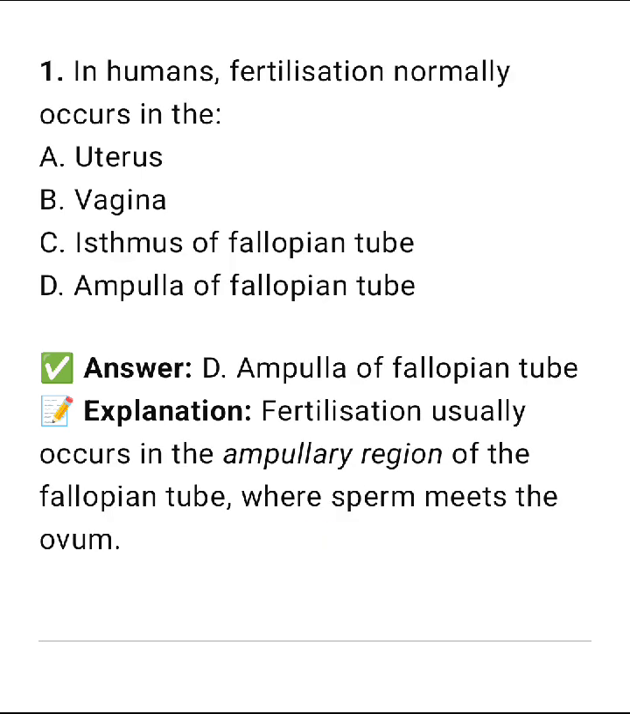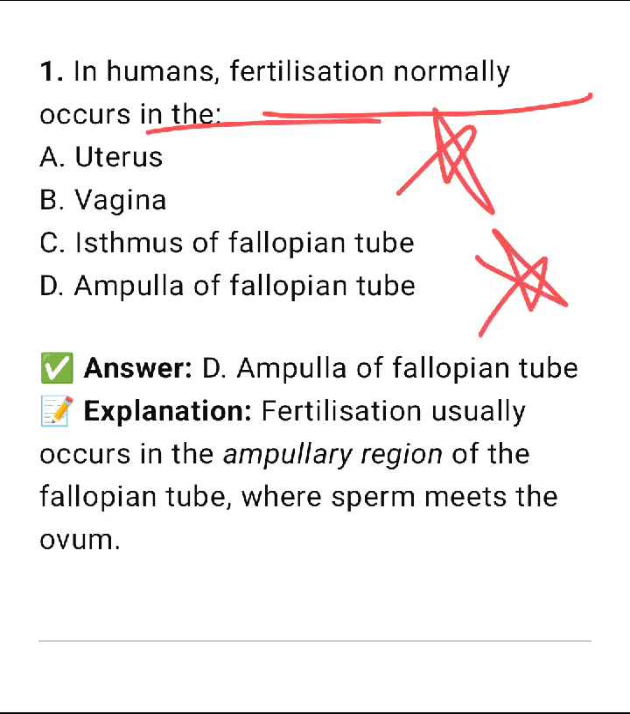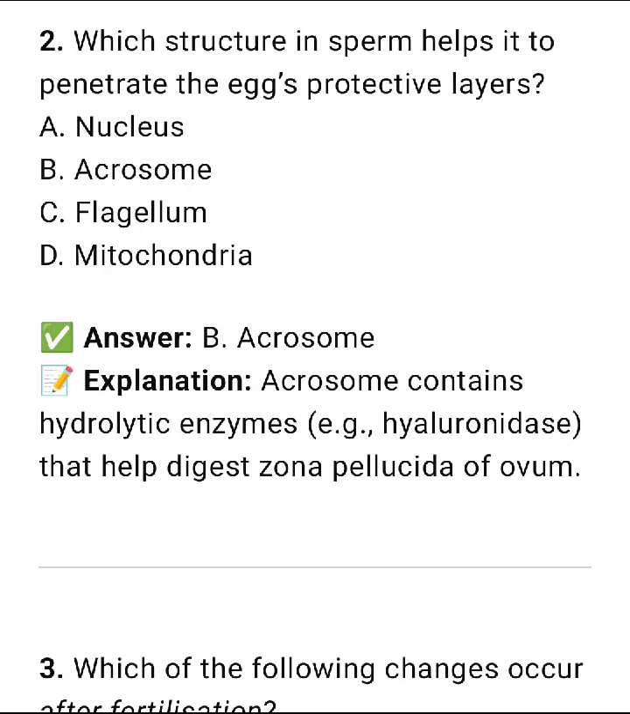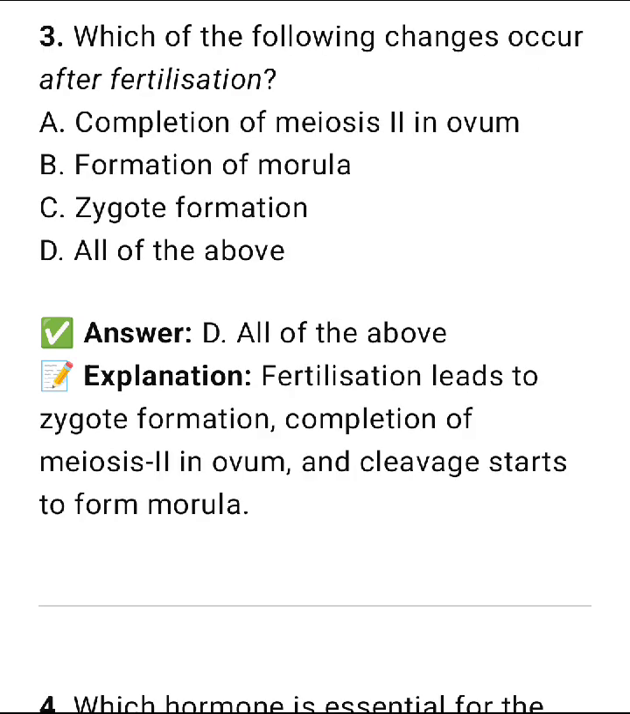Next one, human fertilization normally occurs in the ampulla of the fallopian tube. Which structure in the sperm helps it to penetrate the egg's protective layer? So it is the acrosome, the topmost part of the sperm cell. Option number B. Which of the following changes occur after fertilization? So all of these. Option number D is the correct one. Meiosis 2 is also completed after the fertilization.